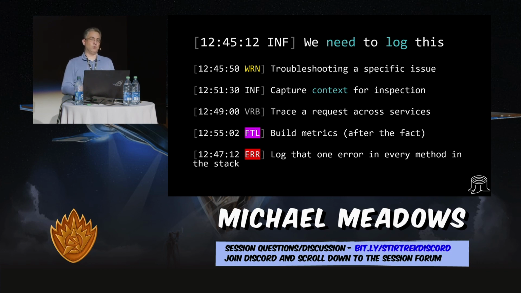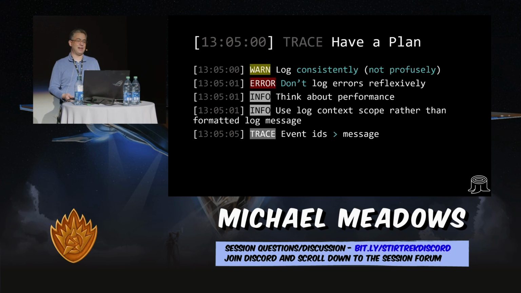So what are we supposed to do? Well, we're supposed to have a plan. I know logging just really isn't that exciting, but we should have a plan. How do we consistently do this at the right level of granularity that we're getting the most out of our logs? Not profusely. Having a plan doesn't mean doing a lot of logging. It means doing the right amount of logging.